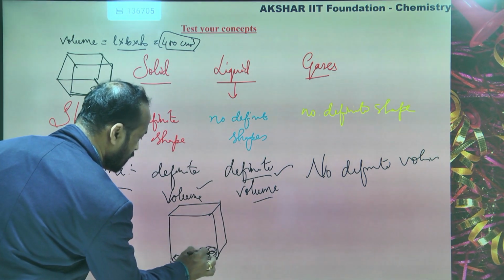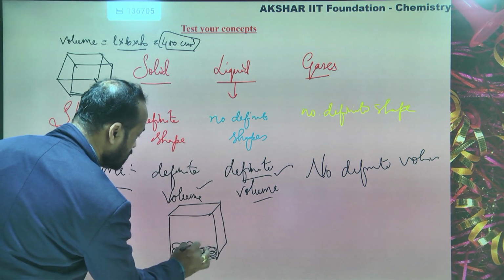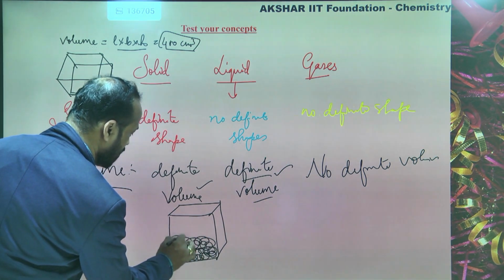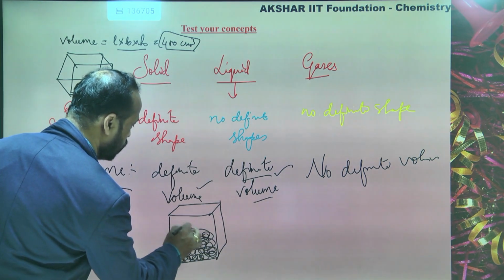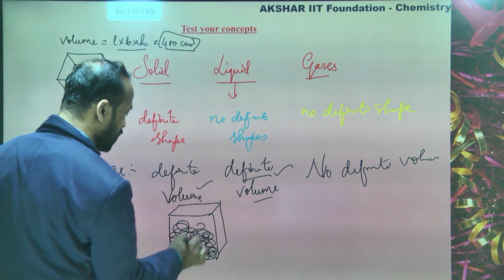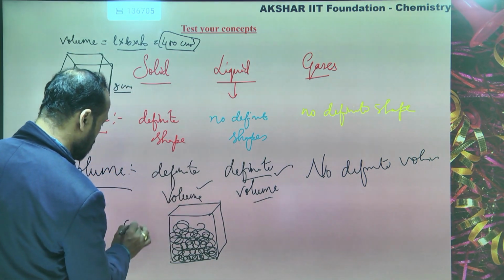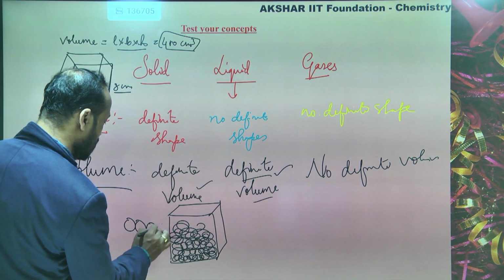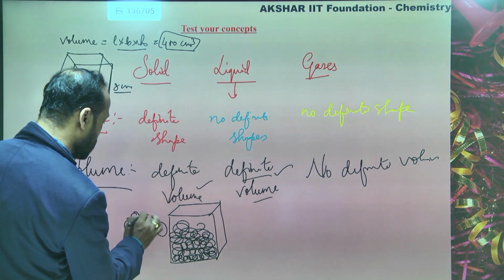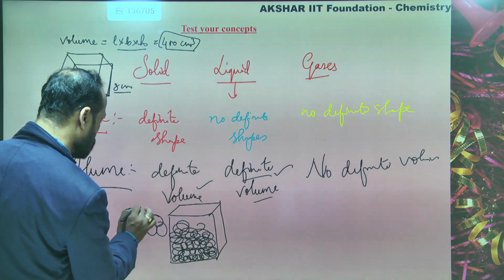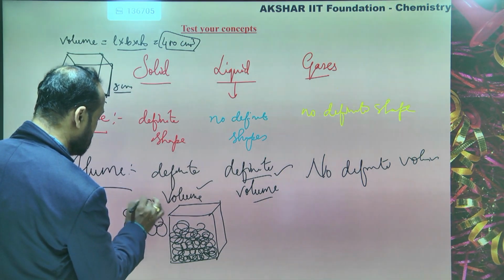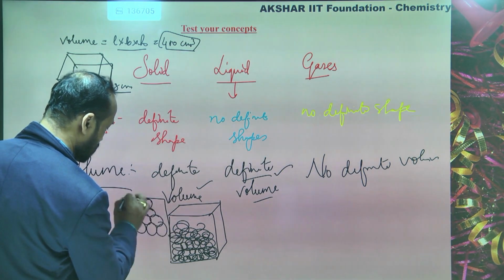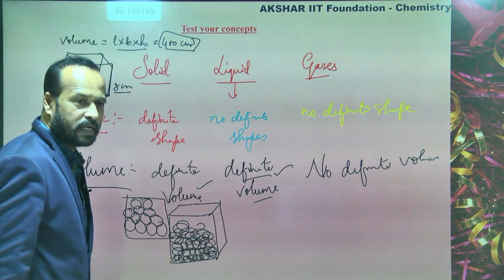Closely means very close to each other, touching each other. Like this, they are very closely packed in solids.